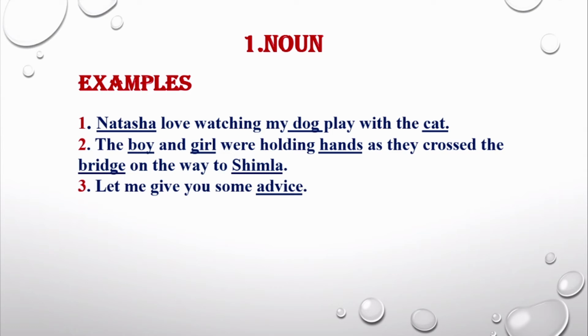Natasha loved watching my dog play with the cat. So in this sentence, the noun words are Natasha, dog and cat. A second sentence is the boy and girl were holding hands as they crossed the bridge on the way to Shimla. In this sentence, boy, girl, hands, bridge and Shimla. These are the noun words. A third example, let me give you some advice. In this sentence, the word advice is noun.